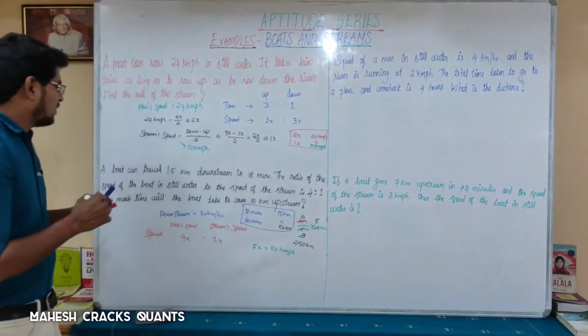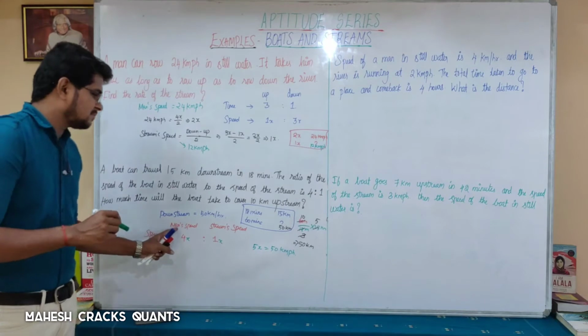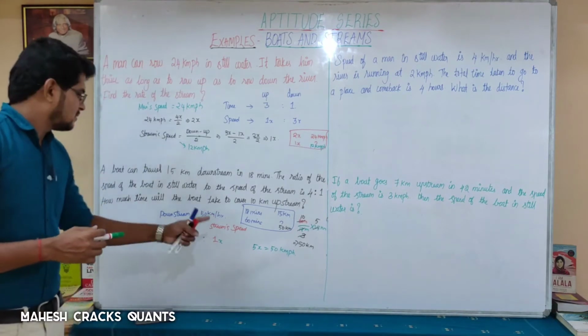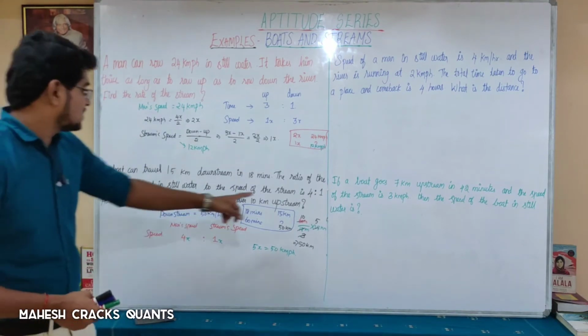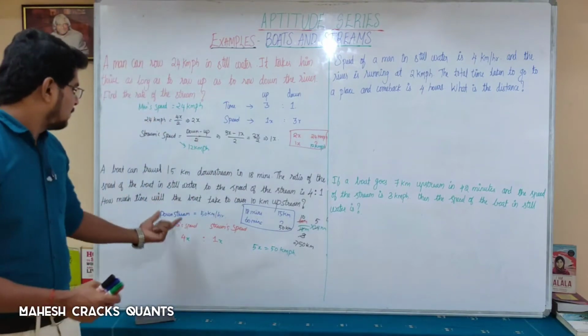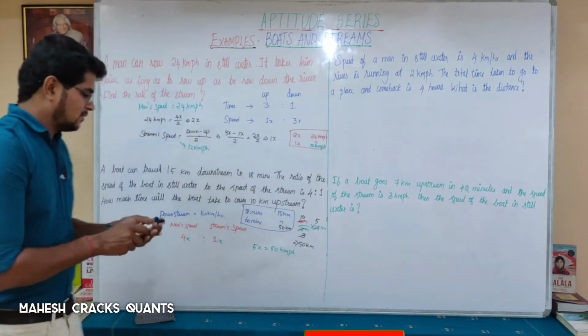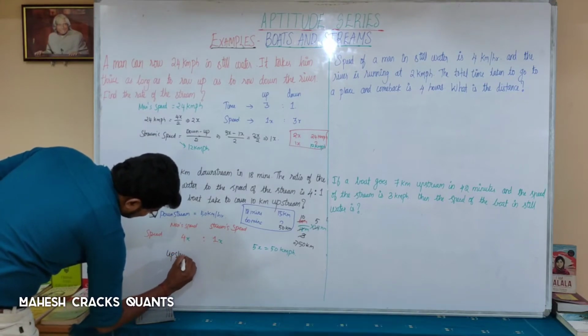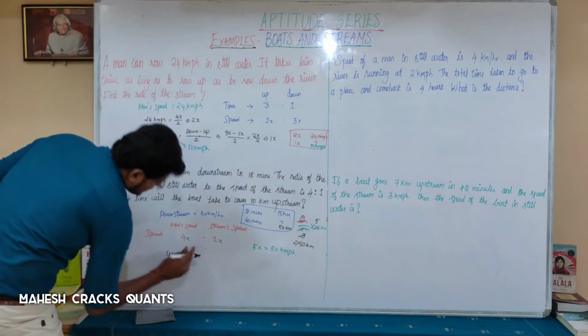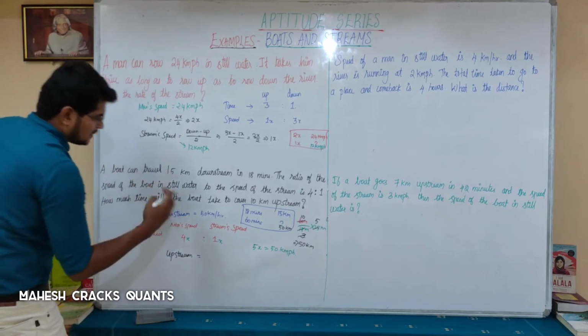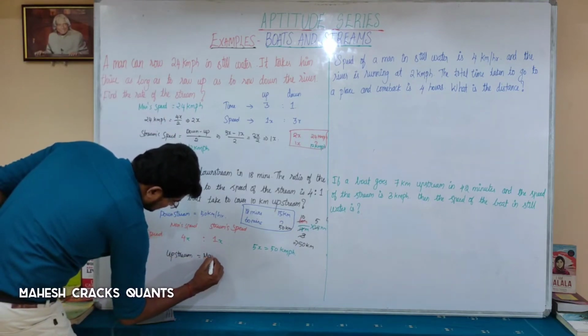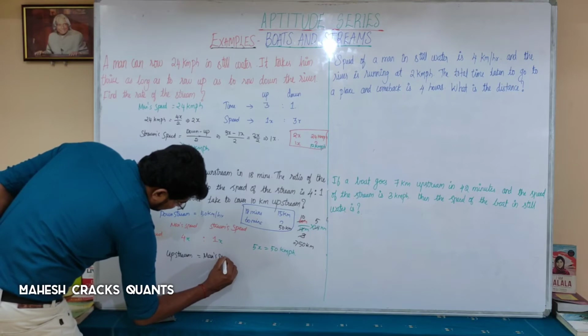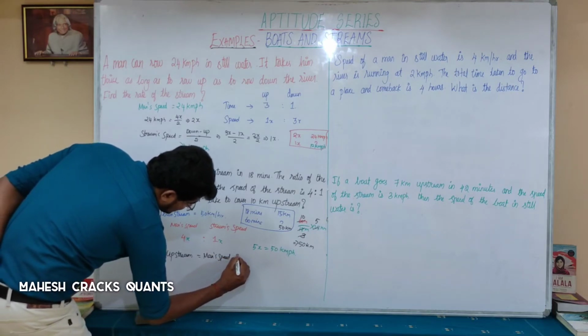Okay. Now, what is upstream speed? Upstream speed is man speed minus stream speed. So if you write down upstream, you have to reduce the stream speed from the man speed. So man speed minus stream speed.